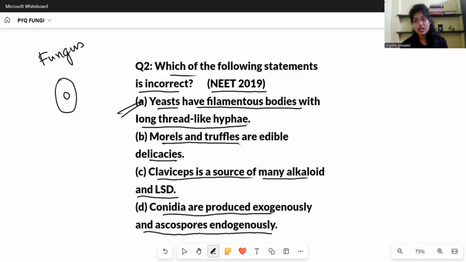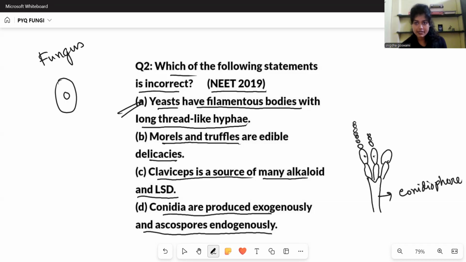Conidia are produced exogenously and ascospores are endogenously. This is also correct because conidia, it is an asexual spore, right? So it looks something like this. This is the conidiophore, the special mycelium on which the conidia, these are the conidia.